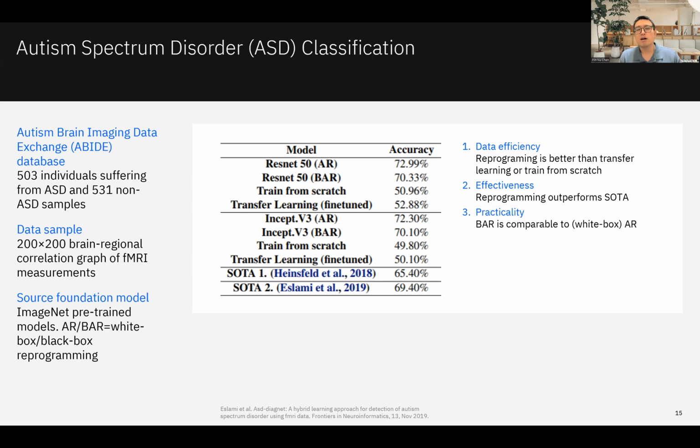What we found is that white box reprogramming actually performs pretty well. It has close to 73% accuracy on this task. And black box reprogramming, which only uses gradient estimation instead of the true gradients, can still achieve very high accuracy. The difference is because it's using approximate gradients instead of the true gradient. On the other hand, they both perform much better compared to training from scratch and also transfer learning, because this is a very challenging data set. And compared to state-of-the-art methods that use a lot of complicated feature engineering, reprogramming actually outperforms the state-of-the-art accuracy reported on this data set.